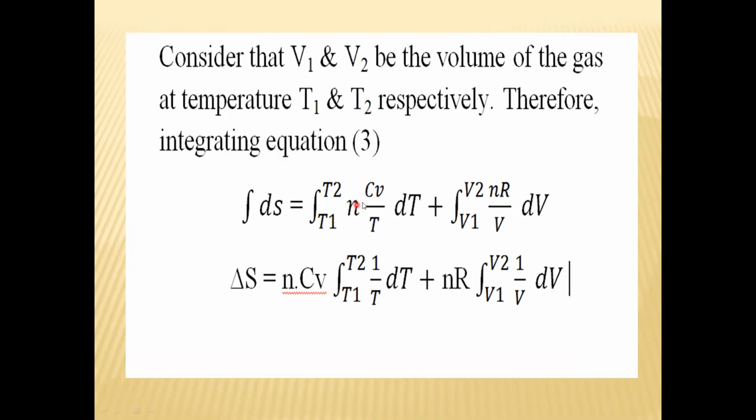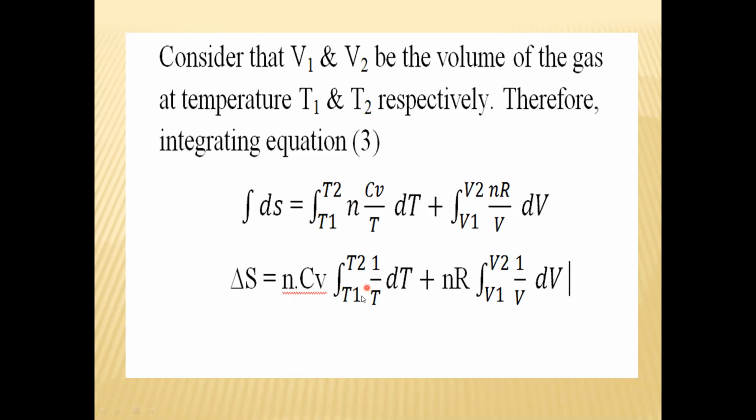Now this n and Cv — n is the number of moles, they are constant, and Cv, the molar heat capacity at constant volume, is also constant. So we can take the constant terms outside the integration, that is, the constant terms we will write outside the integration. So this n is constant, this Cv is constant, and we have taken these constant terms outside the integration.